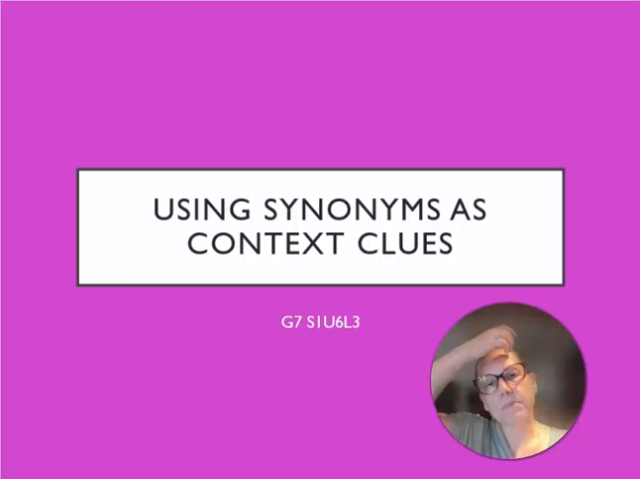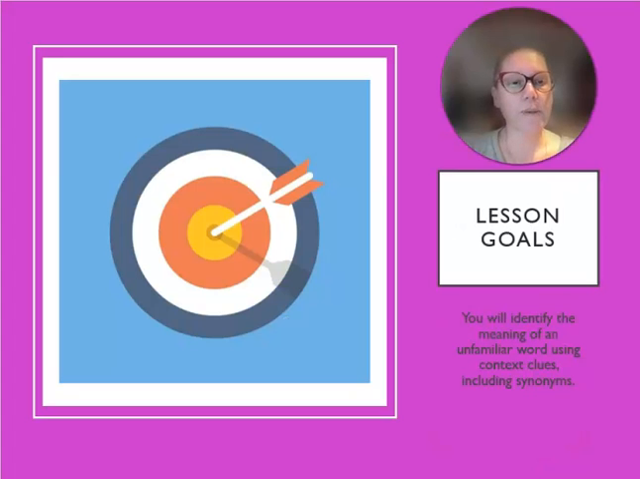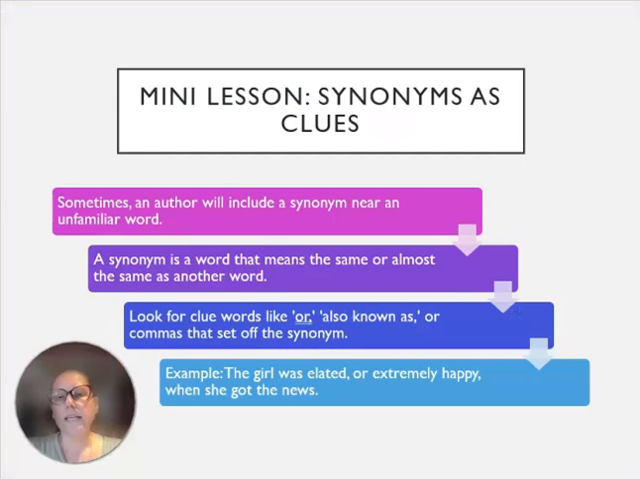Okay, for this lesson, we're going to be focusing on using synonyms as context clues. The goals for this lesson are for you to be able to identify the meaning of an unfamiliar word using those context clues, including synonyms. Sometimes an author will include a synonym near an unfamiliar word. So what is a synonym? It's a word that means the same or almost the same as another word.